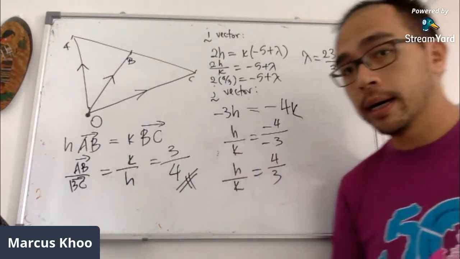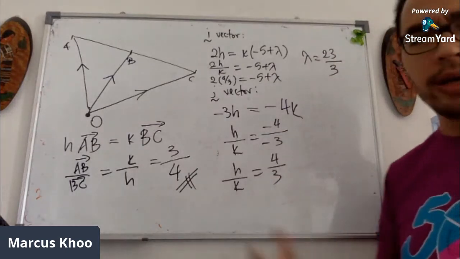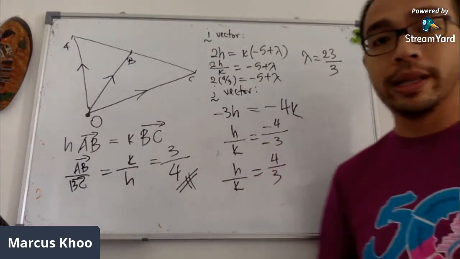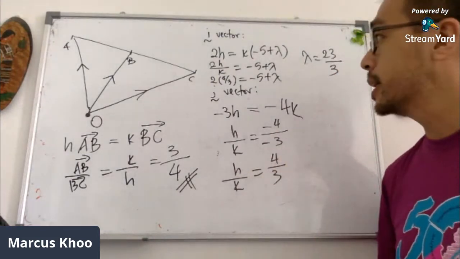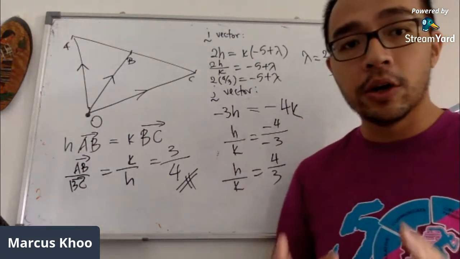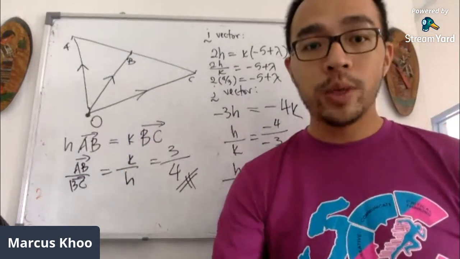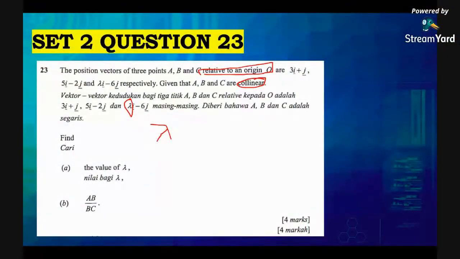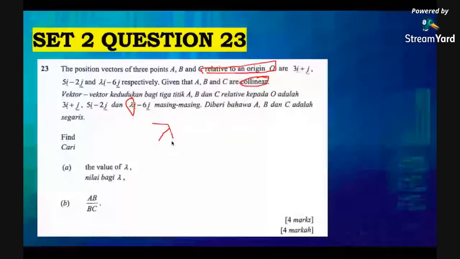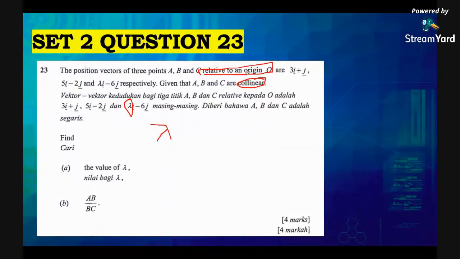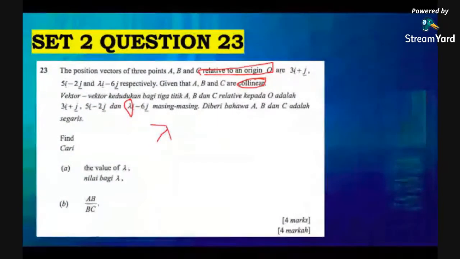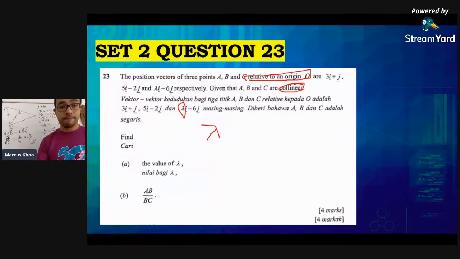I don't need to give you time. You can always pause the video later after this live stream and copy this on your own. But understand that HAB equals KBC is the singular most important line. We get it now because the question says that these three are collinear. It's a very important piece of information that you always need to know, so that you know how to answer this question. All right, I'm going to go into the next question.